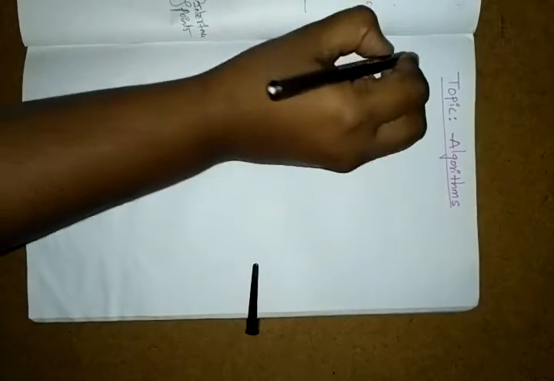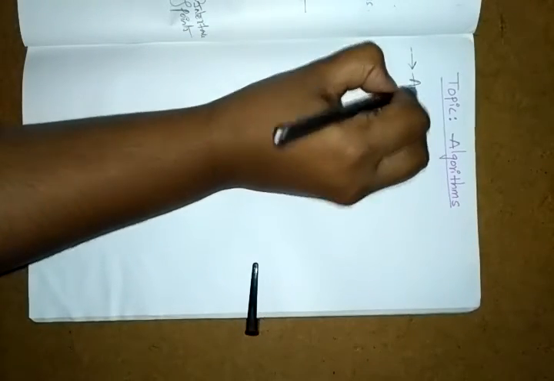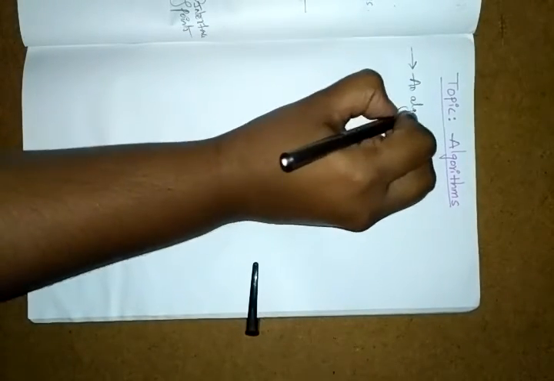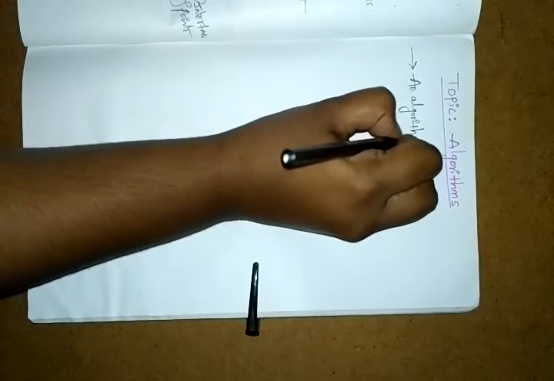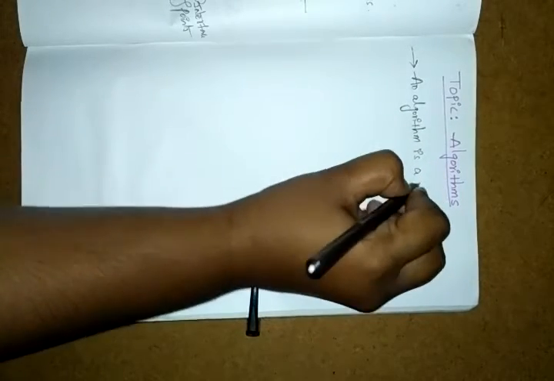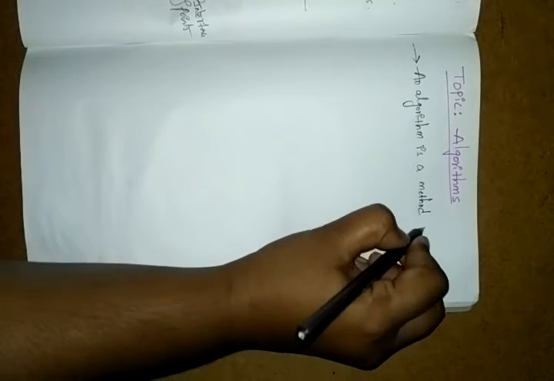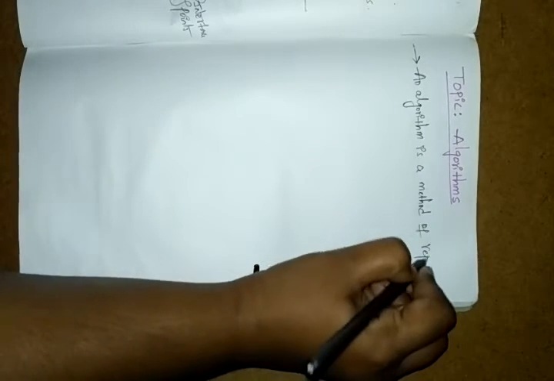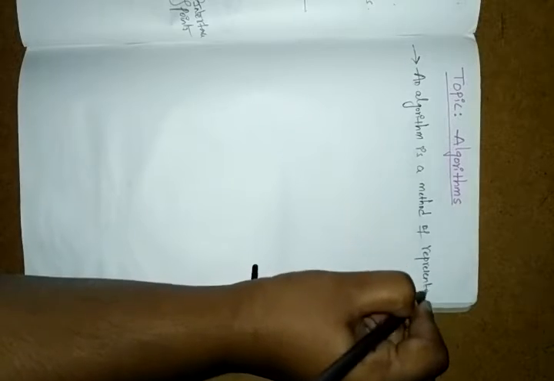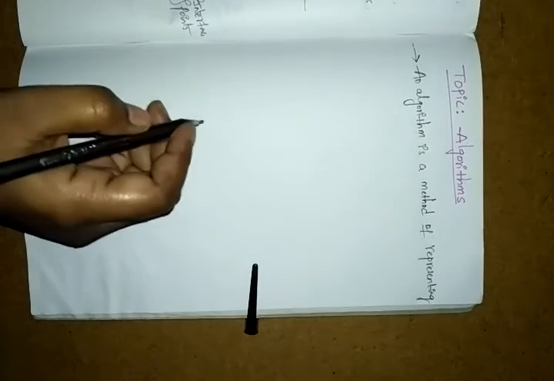See here, first I am writing the definition. An algorithm is a method. It is like one method. This method is representing a step-by-step procedure.